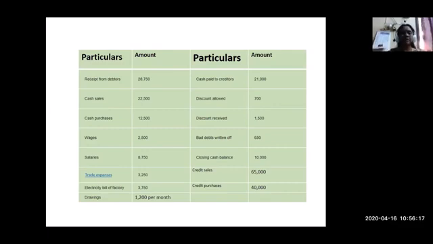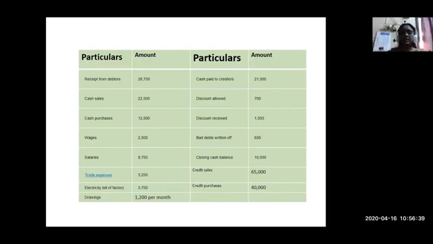Next, drawings of the owner. That will be reduced from the capital account, and drawings are given as 1,200 per month, which has to be converted to a yearly figure. Then cash paid to creditors, that is an indirect expense that will come into the profit and loss account.